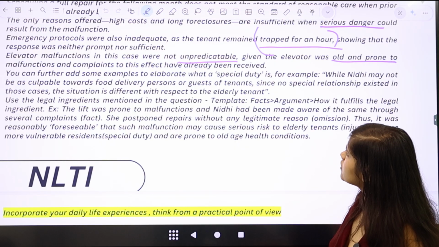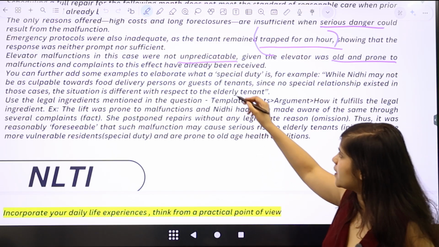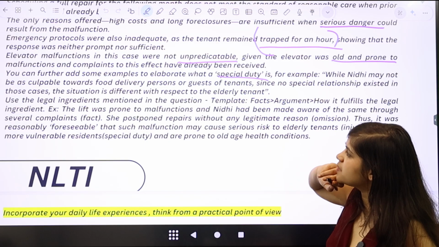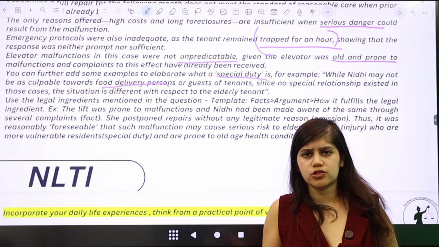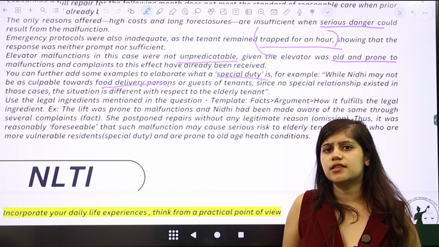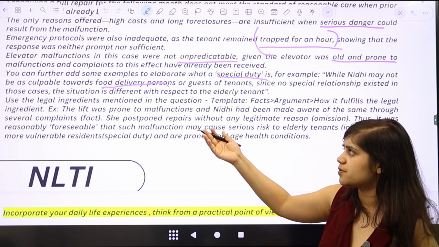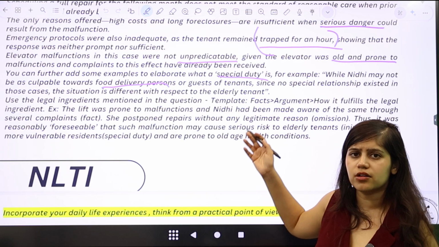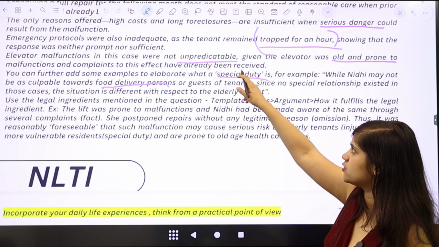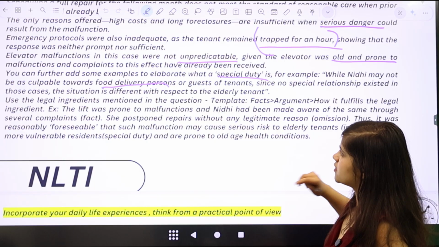Now, I have also shown that you can give an example, which means that a special duty exists, right? Which means that if a food delivery person comes to the building, maybe Nidhi's liability is not so much towards this person because this person is not a tenant in the building. Therefore, Nidhi cannot say that I owe something to this person, but because the person who actually got hurt is a tenant in the building, the special duty relationship also gets fulfilled, right?